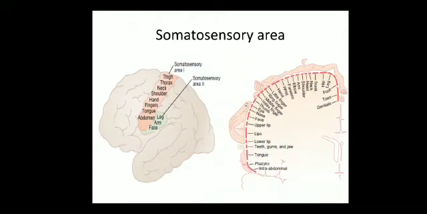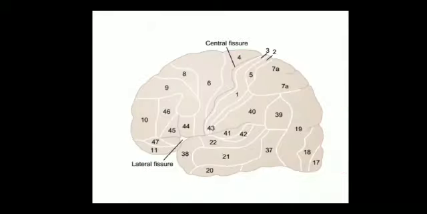The somatosensory association areas are Brodmann's areas 5 and 7. You can see in the diagram that 5 and 7 are the somatosensory association areas. They play an important role in deciphering deeper meanings of the sensory information in the somatosensory areas.